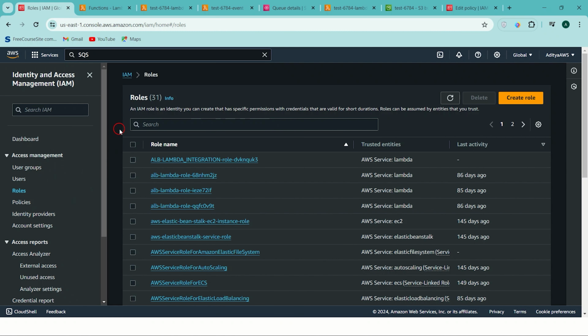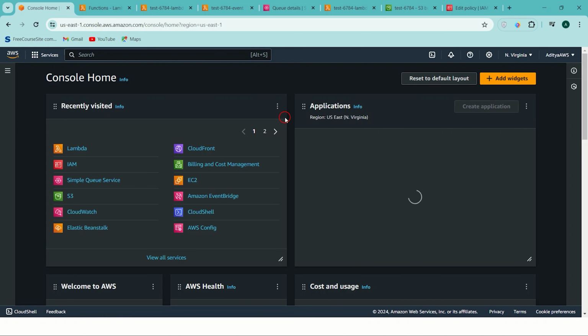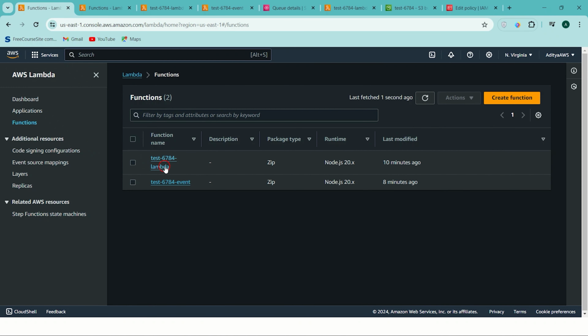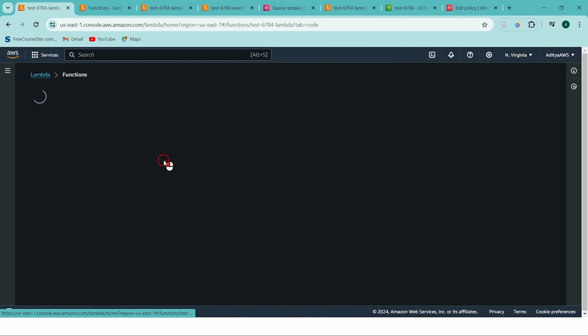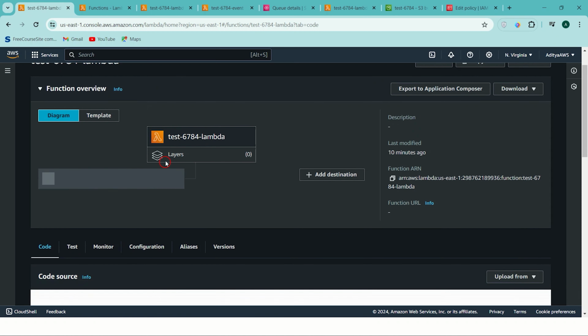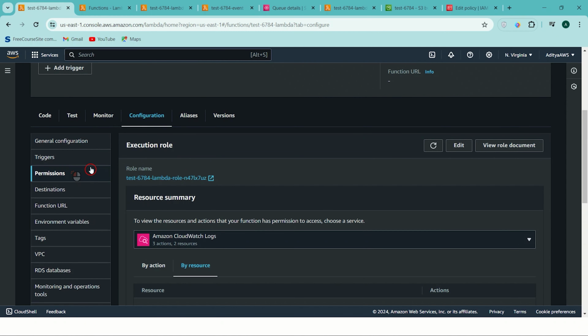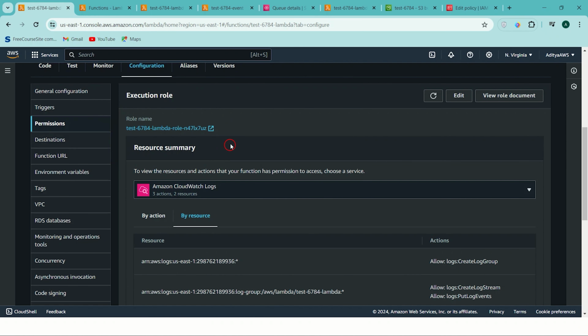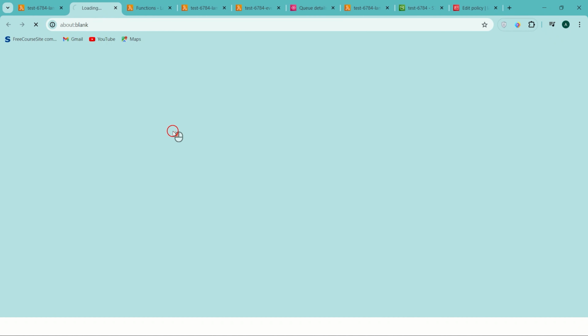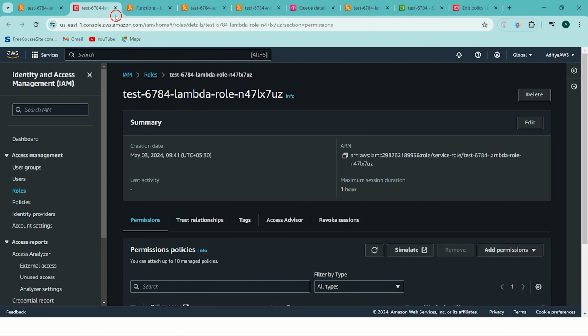From the AWS console, I'm just going back. I have already opened my AWS console. So here I'm going to my Lambda. I have two Lambdas, right? From these, I will open one Lambda. If I go to the configuration section, where I have the permissions section, you can see a role here. If I click on this role, it will navigate me to the IAM console.